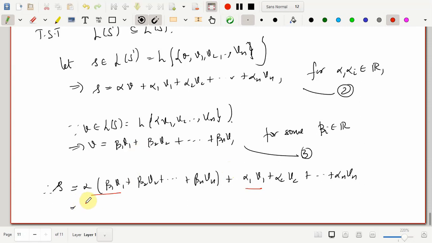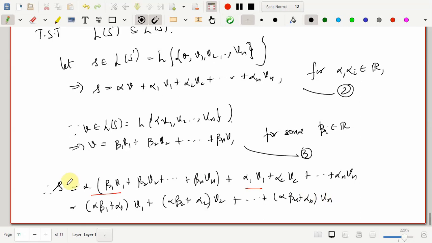So what do I have? I have the first term as alpha beta 1 plus alpha 1 into V1, alpha beta 2 plus alpha 2 into V2, and this goes on till alpha beta n plus alpha n into Vn. So now you can see that this is expressed only as a linear combination of the vectors V1, V2 dot dot dot Vn, which belong to S, and therefore this belongs to the linear span of S, as the corresponding coefficient is a scalar, a real number, right? So this says that